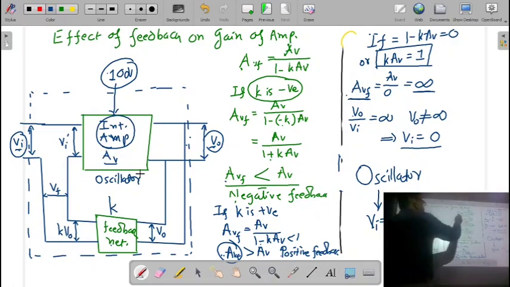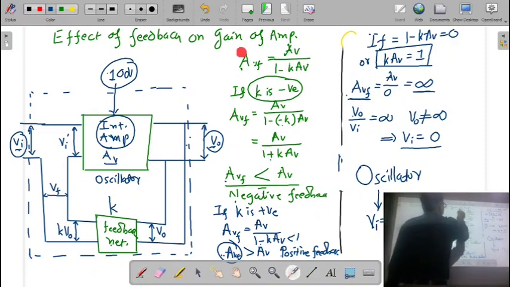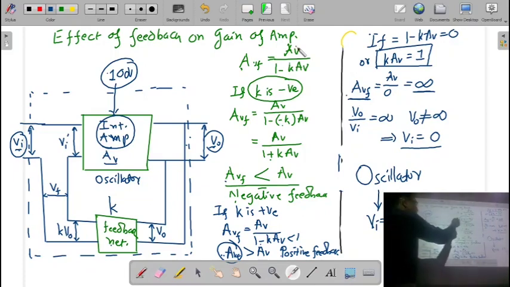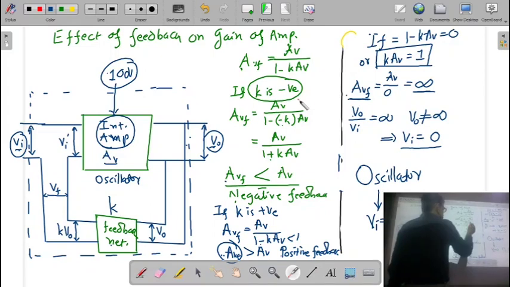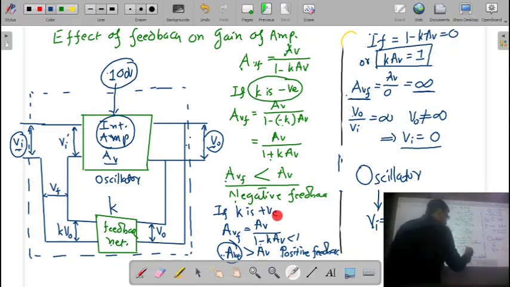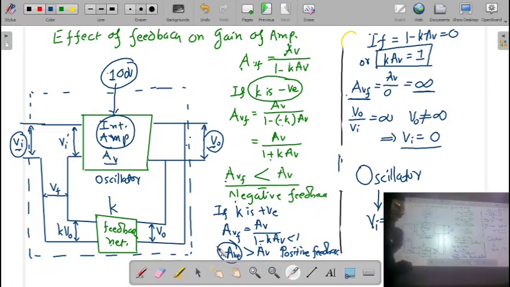So, what is the important thing? First of all, the gain of the amplifier is given by this formula: AVF is equal to AV upon 1 minus KAV. Second thing, if the K is negative, then we call this a negative feedback, and in that case, the gain of the feedback amplifier is always decreasing. If the K is positive, then the AVF is greater than AV, where the gain of the amplifier is increasing.